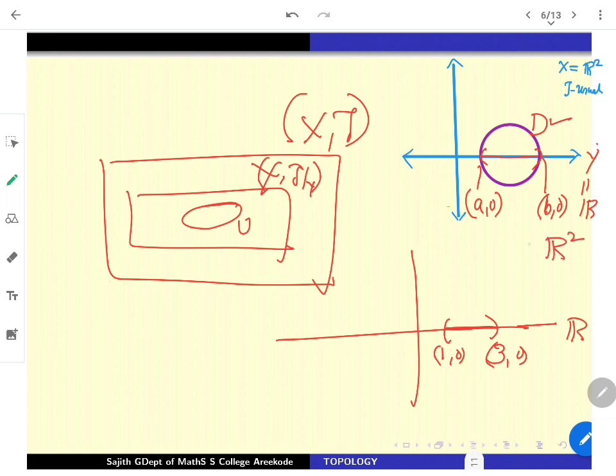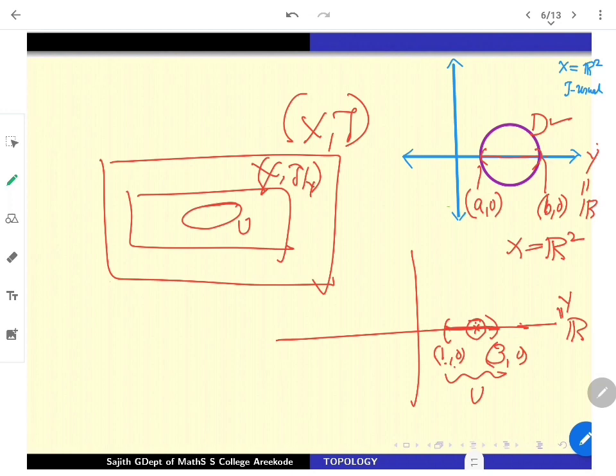So the entire R2 is my X, and my Y is R. Then one can see that this segment, if I call it U, is obviously open in Y, that is in R, but it is not open in the full space X, because for any point you cannot find a ball containing it and contained in this segment. So openness in where is very, very important.